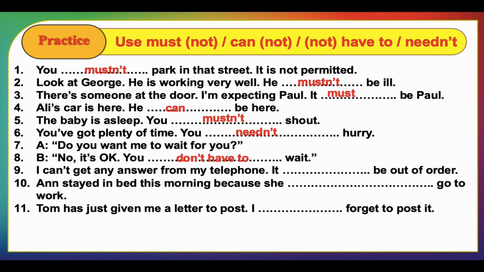So here it's kind of an assumption and a logical one. For example, if someone tries to answer my phone and doesn't answer it, we should say it must be out of order. And she stays in bed this morning because she doesn't go to work. Here this sentence expresses a lack of necessity. That's why we say she doesn't have to go to work.